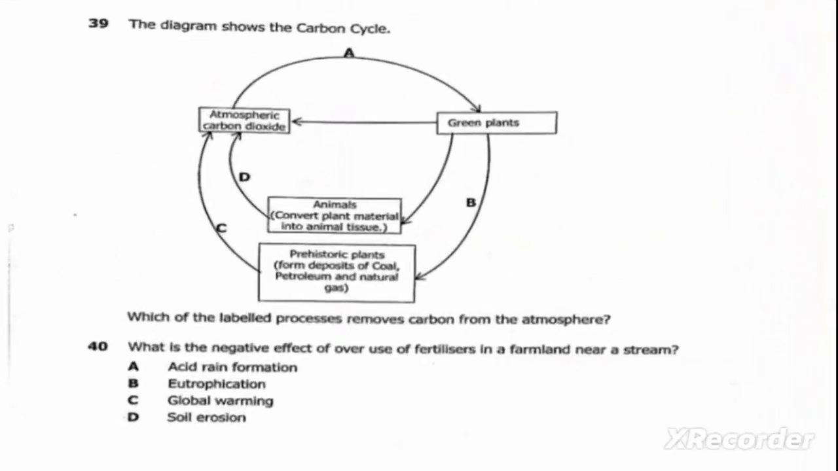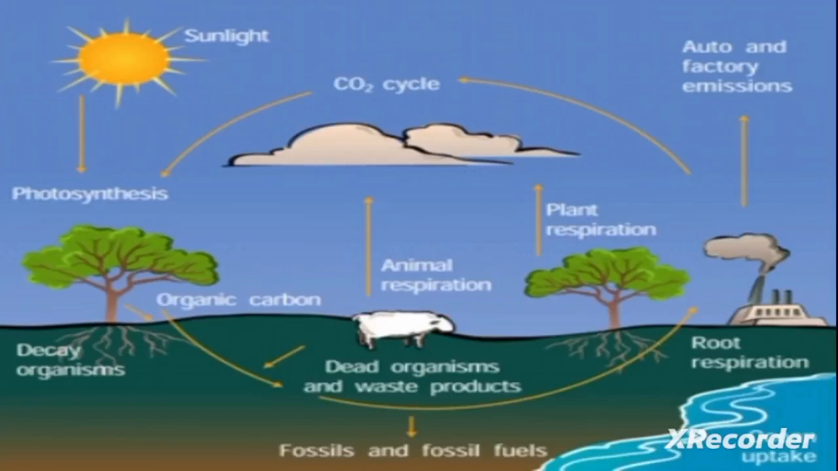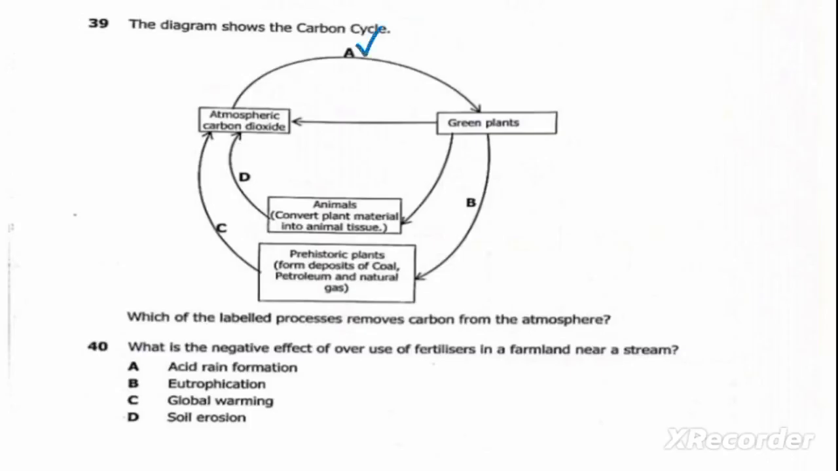Okay, we shift to the next question, which is question 29. The question reads, the diagram shows the carbon cycle. Which of the labeled processes removes carbon dioxide from the atmosphere? The process that can remove carbon dioxide from the atmosphere is here, which is photosynthesis. So photosynthesis is the process that can remove carbon dioxide from the atmosphere. So therefore, our correct answer is A.